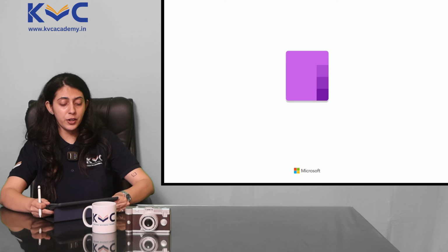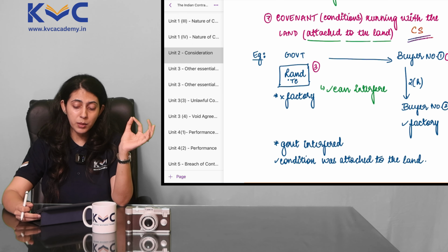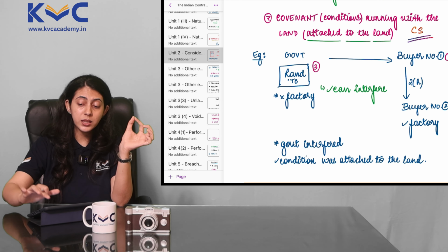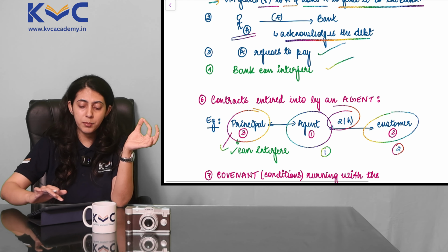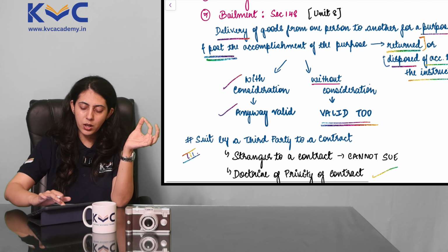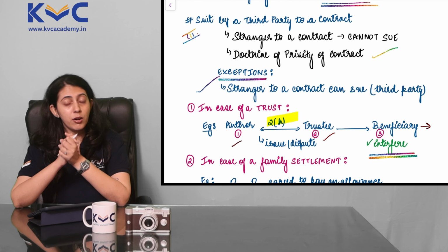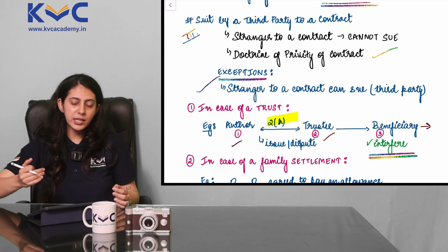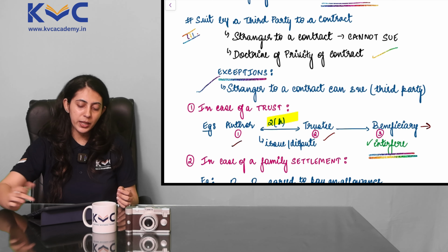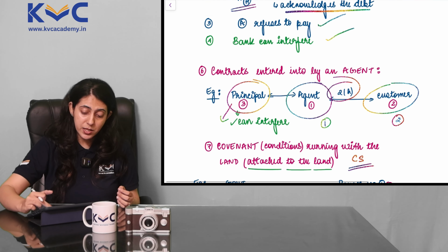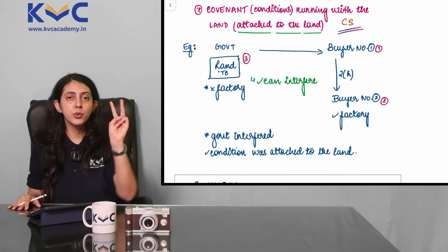Yes, that was the last point for us in the final topic under Unit 2. What does Unit 2 talk about? Suit by a third party. Who is a third party here? What is a suit? Suit is a case. Okay, don't forget that. Suit by a third party. Stranger to a contract cannot sue, which is the general rule called the doctrine of privity of contract. But in the 7 cases that we saw, a stranger can interfere in the contract between the two parties. The last one is an extremely important point. And with this, we conclude our Unit 2.